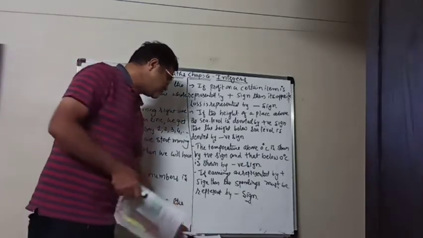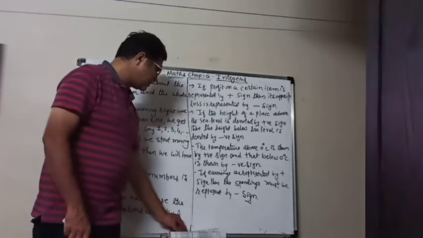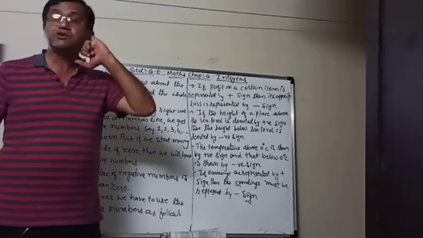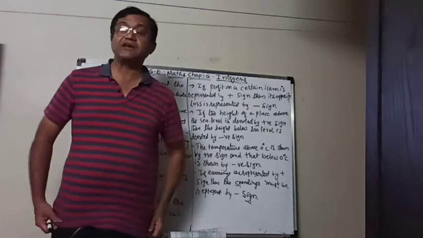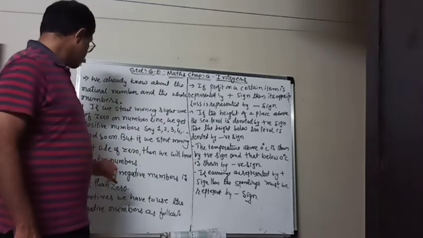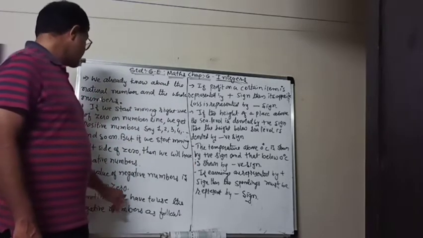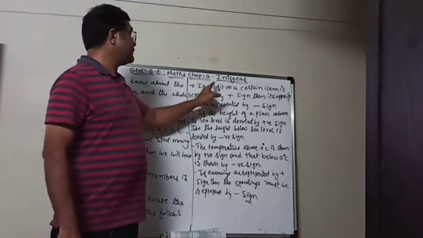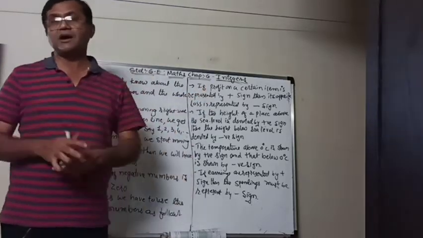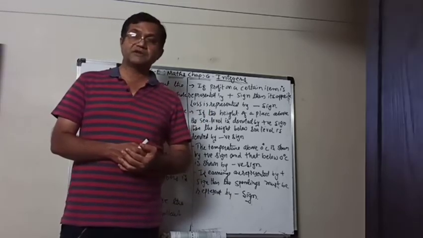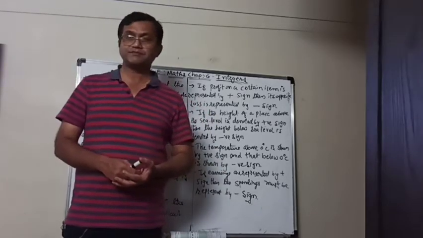Now sometimes in some special situations we have to use the negative sign also. For example, we have to use negative numbers as follows. Suppose a person has a shop selling different items.